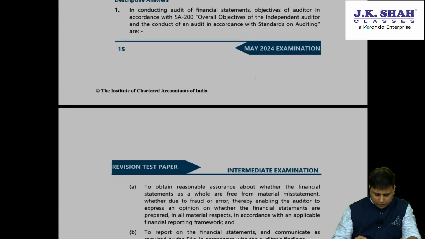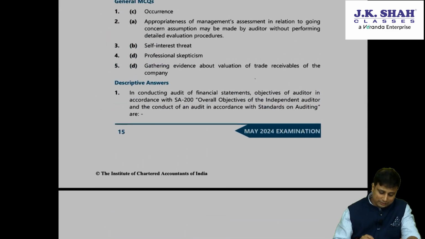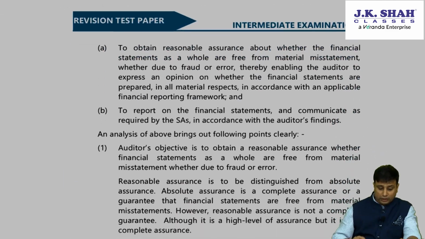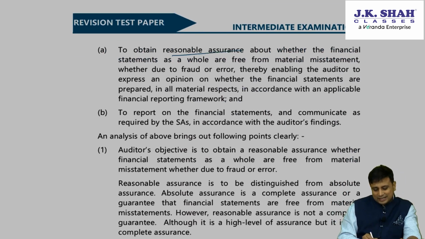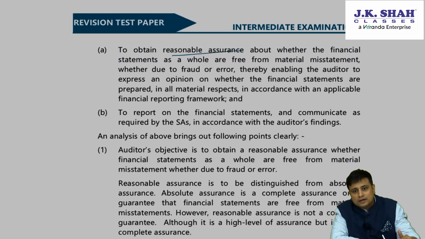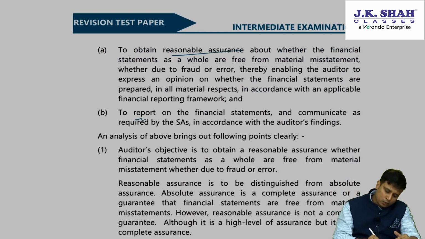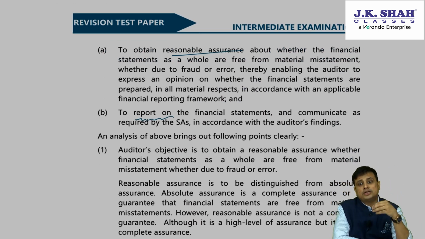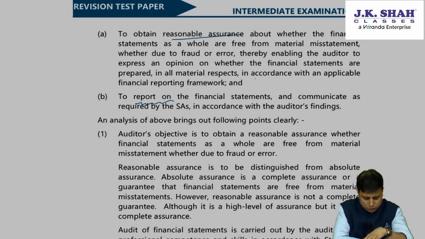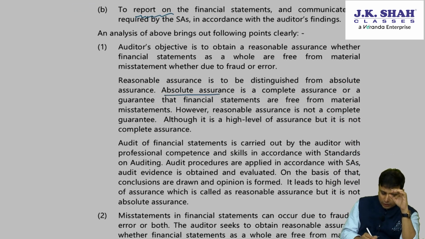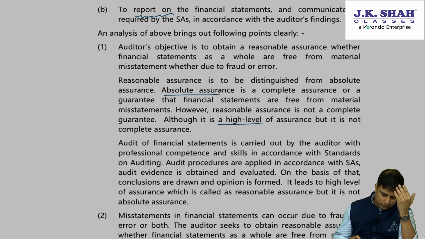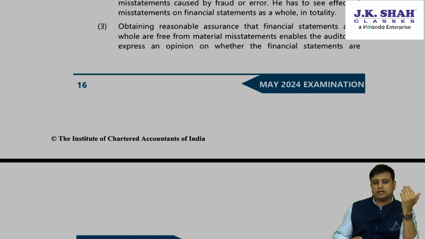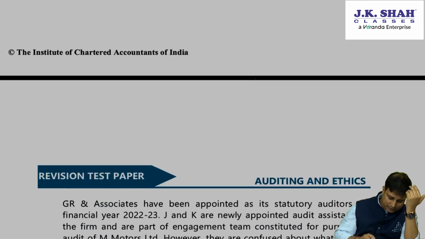We have already studied this. We have already studied what the objective is as per SA 200. We want to obtain a reasonable assurance that the financial statements as a whole are free from material misstatement, and we want to report on the financial statements. They have further explained what you mean by reasonable assurance. Reasonable assurance is a high level of assurance. However, it is not an absolute guarantee. It is not an absolute assurance, it is a high level of assurance. So they have given a further clarification of what the objectives are.